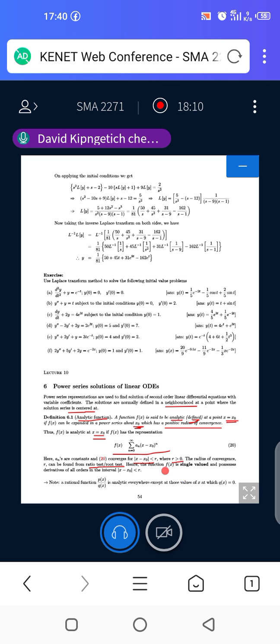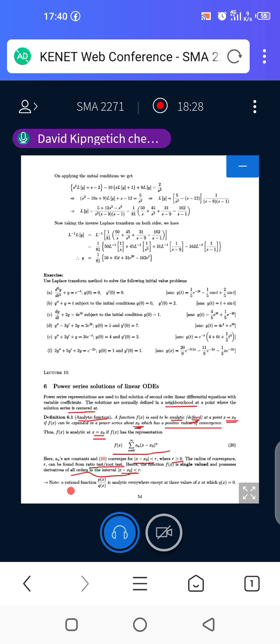Hence, the function f of x is single valued and possesses derivatives of all orders in that interval. These are just stories that you go through, and then they are simple to understand.